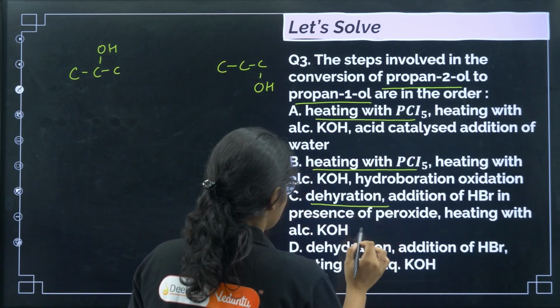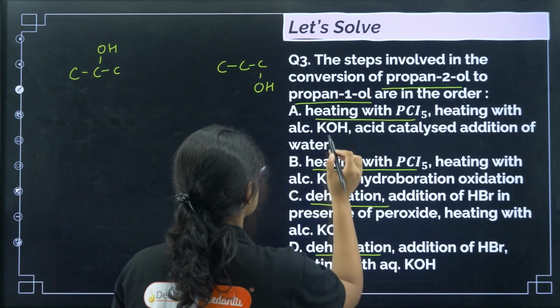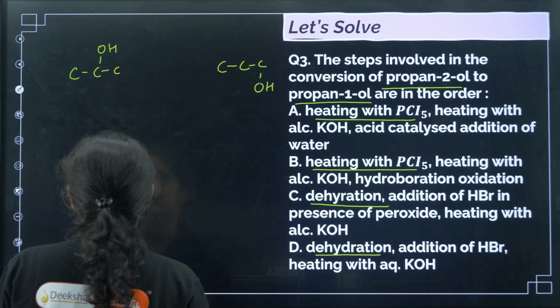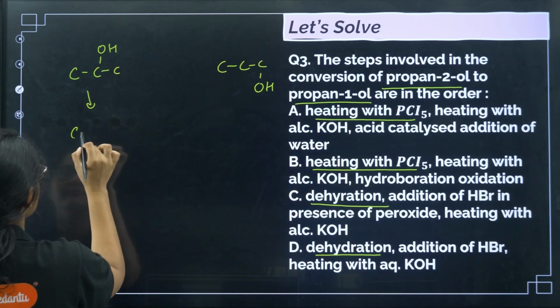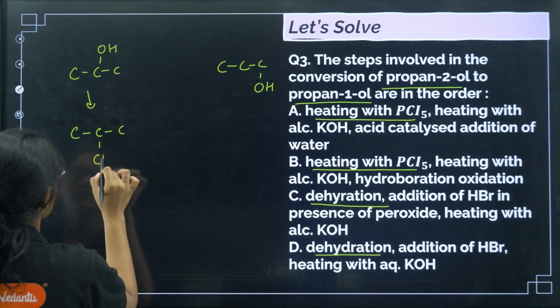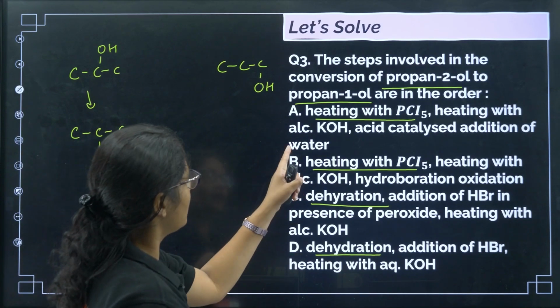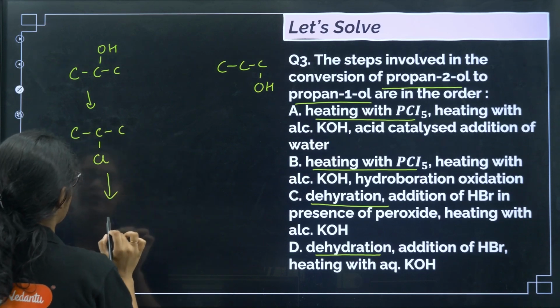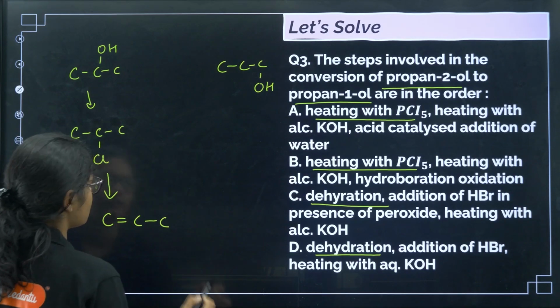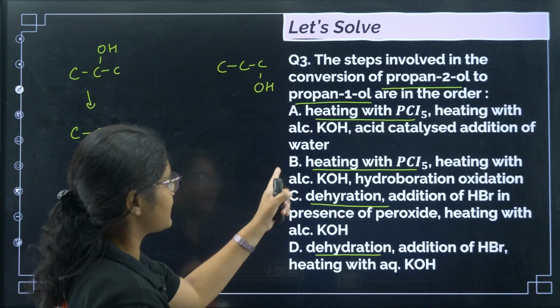Let us first assume all the options and check. Heating with PCl5, I'll get first this one, right? Then heating with alcoholic KOH will do dehydrohalogenation and we get the double bond, this one, okay? Then acid catalyzed water.